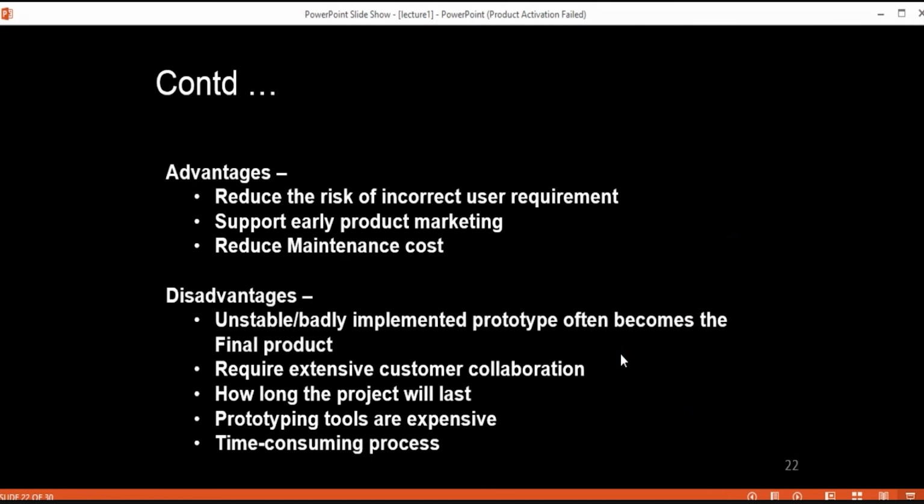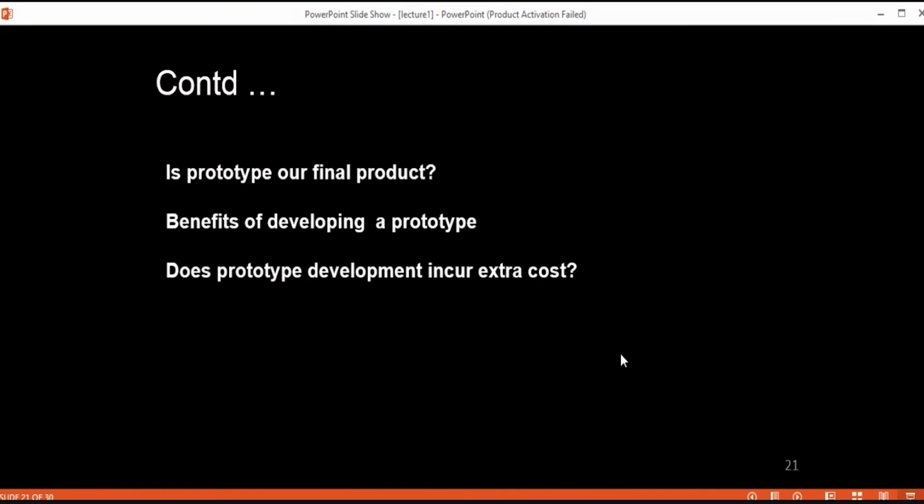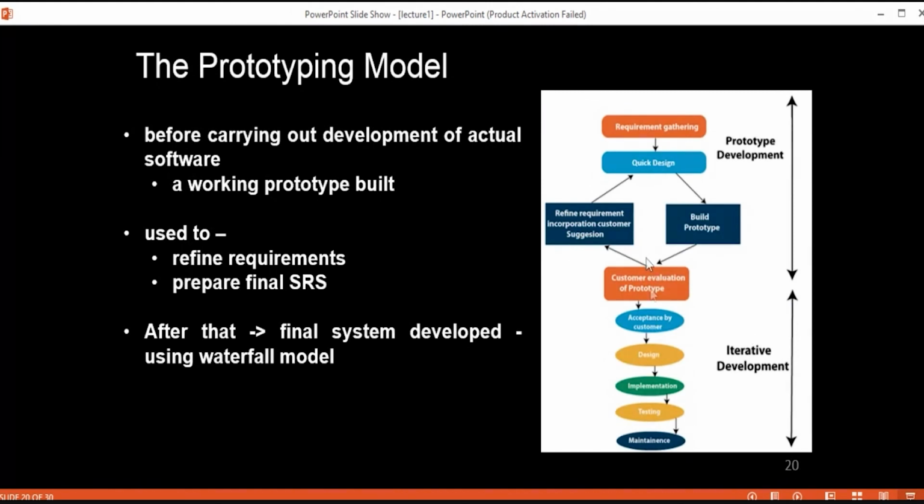Then the prototyping tools are expensive, and the whole prototyping model depends upon these prototyping tools only, and that's why you can count that as a disadvantage. And it is a time consuming process, because until our requirements are finalized, we cannot move ahead to the design phase, or the implementation phase, or whatever there is.